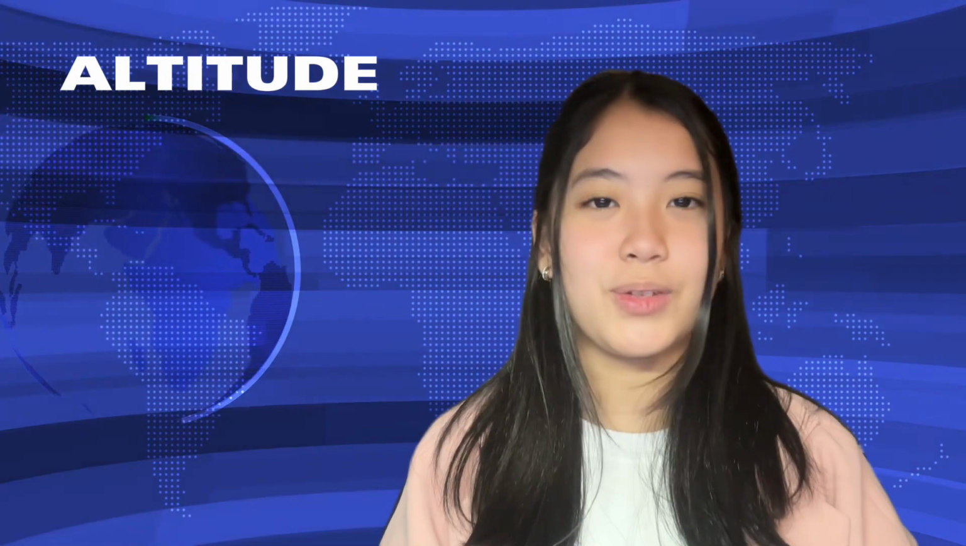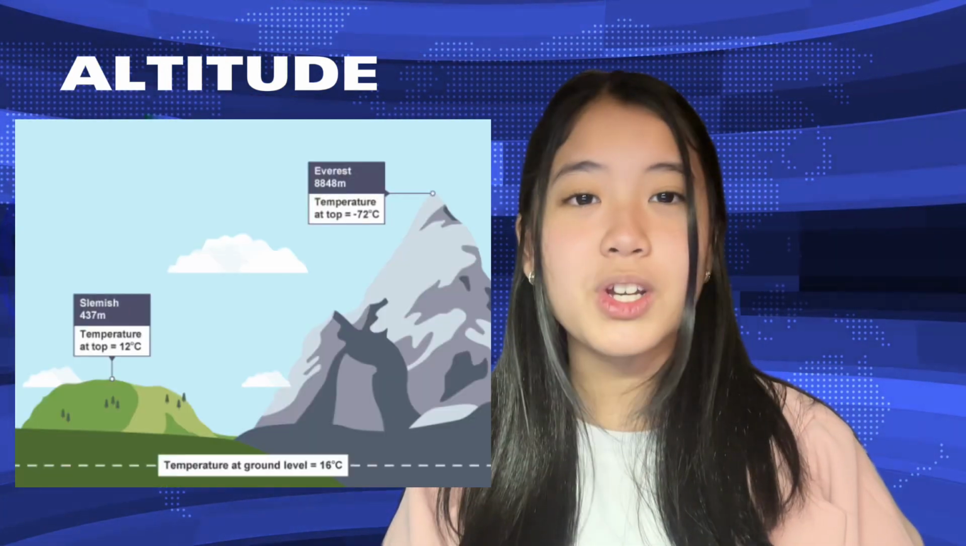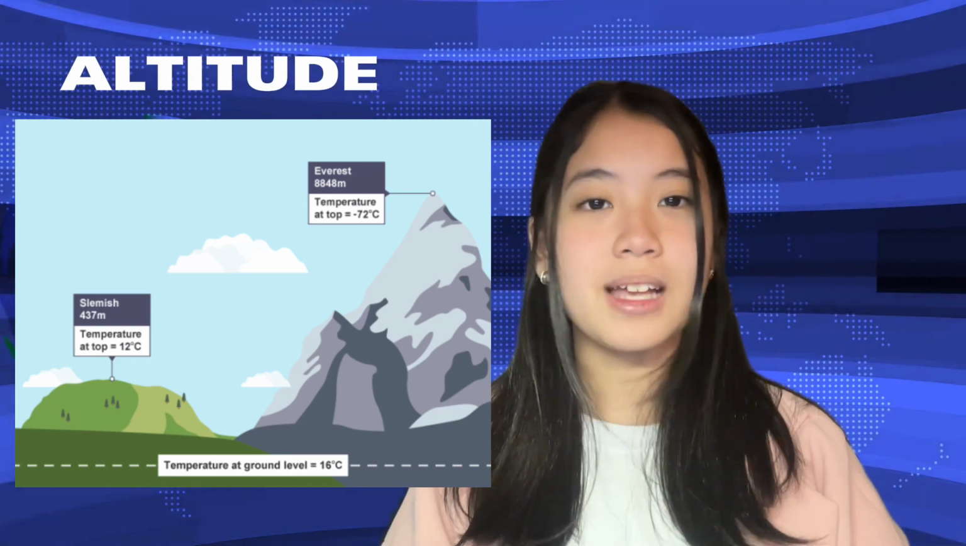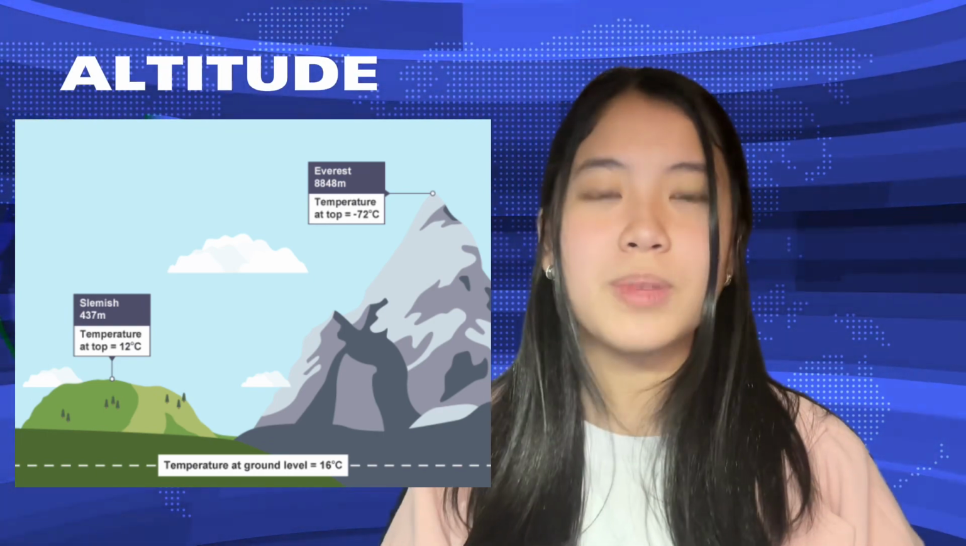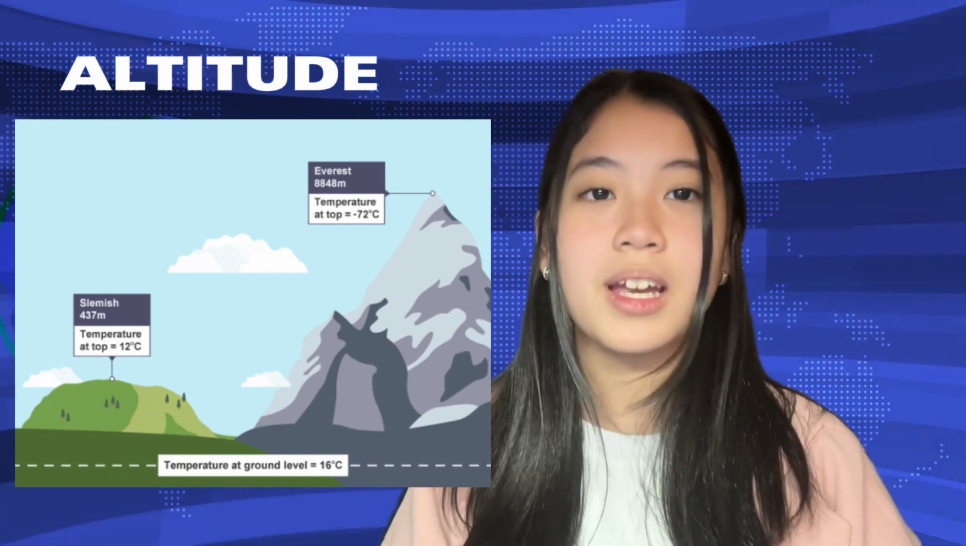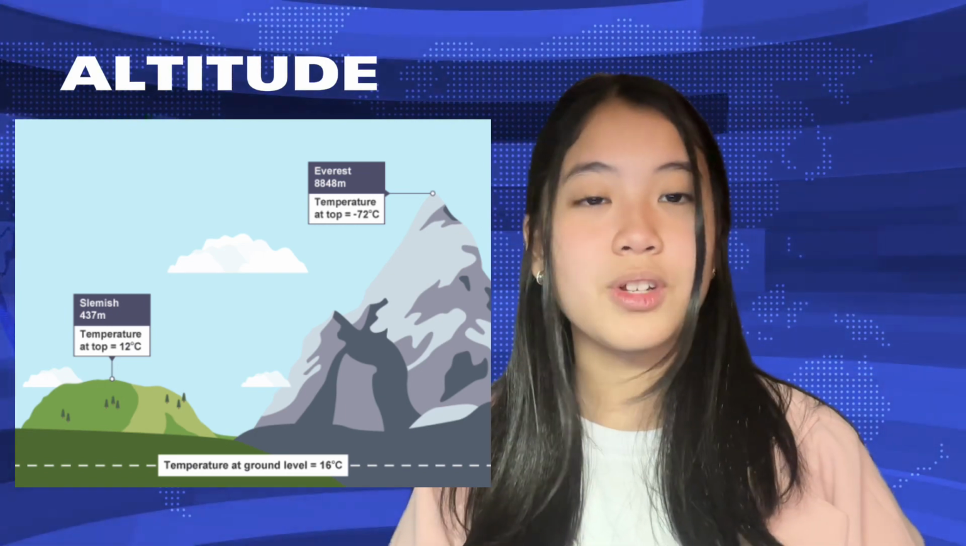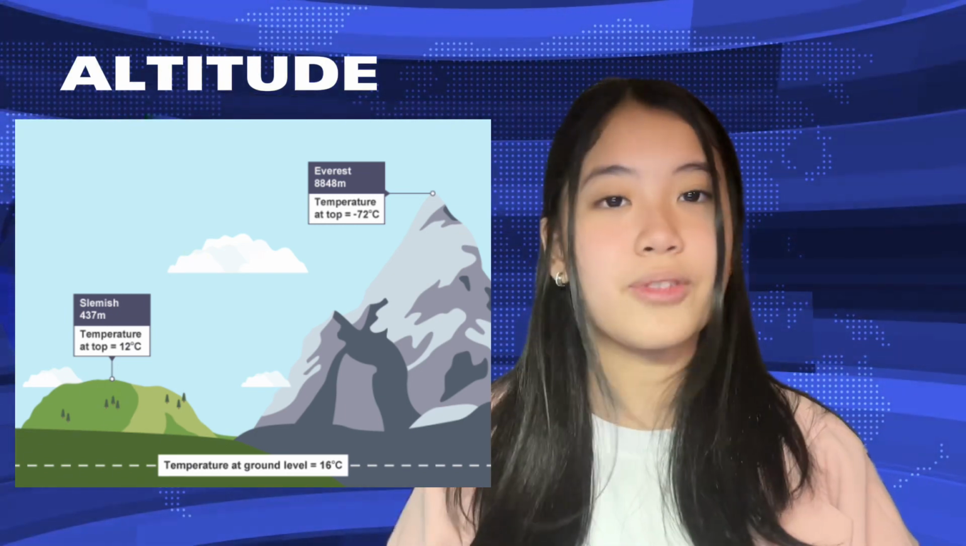Third is altitude. Higher altitudes have cooler temperatures. The temperature normally drops by 1 degree Celsius for every 100 meters of height. This is because air at higher altitude is thinner and it contains fewer molecules, making it difficult for heat to be transmitted between molecules that are further away.